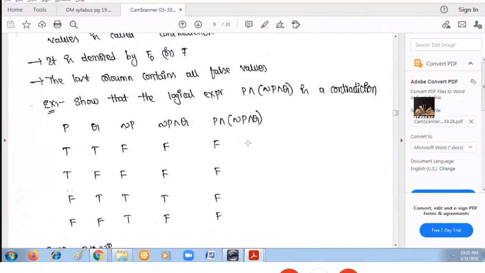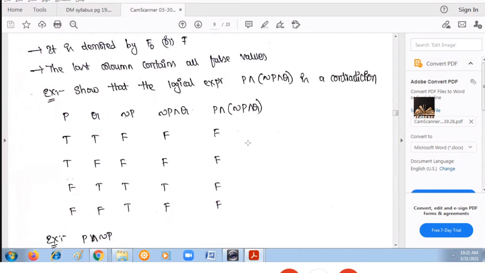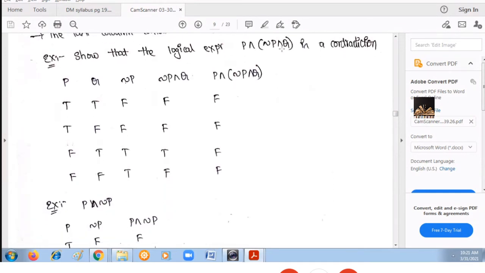Similarly, for contradiction, the same way, design the truth table for the given compound proposition, and when the result column is giving you all the false values, we'll say that it is a contradiction. See, one example I'll explain. P and negation (P and negation Q). So first I need to find out negation P and Q. Then apply AND between P and this negation P and Q.